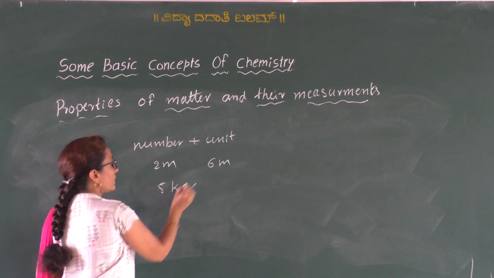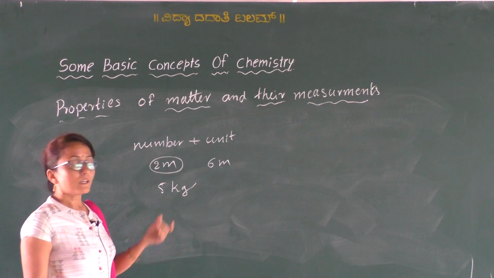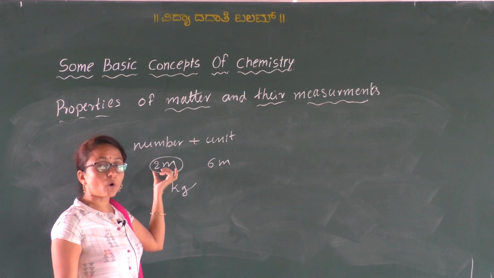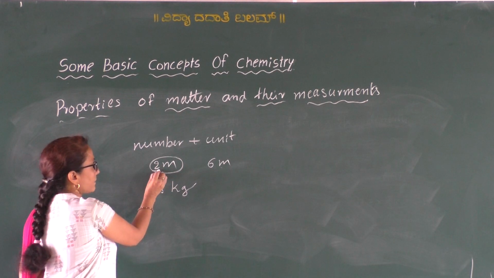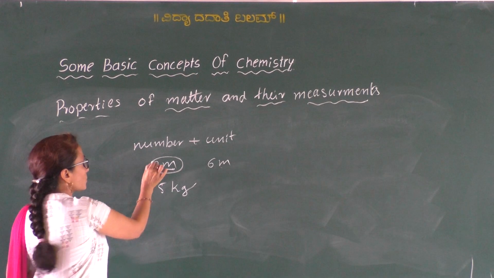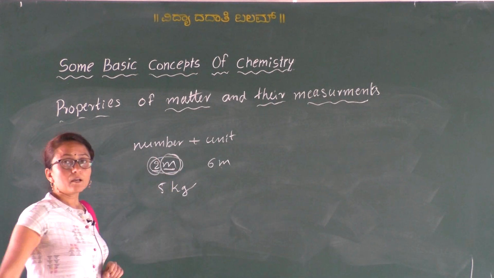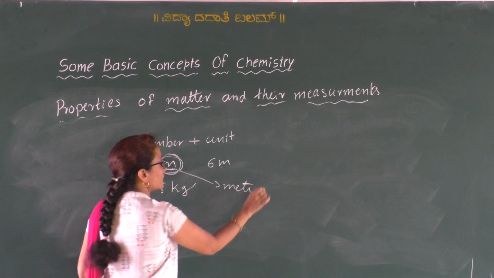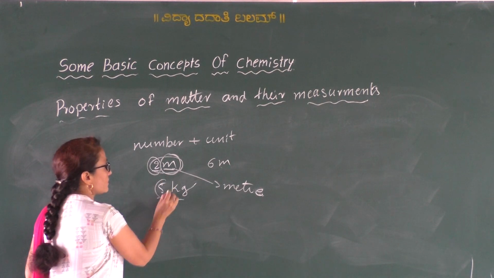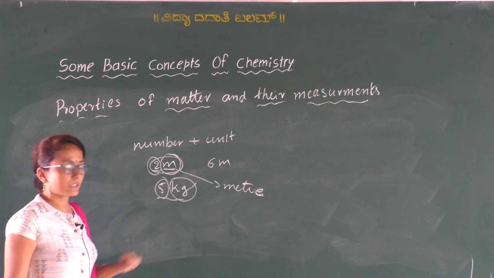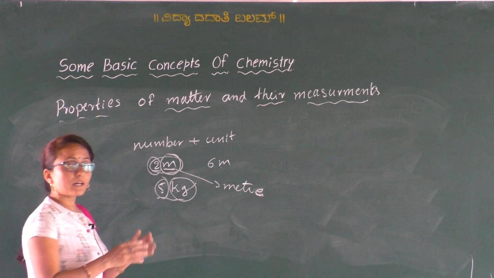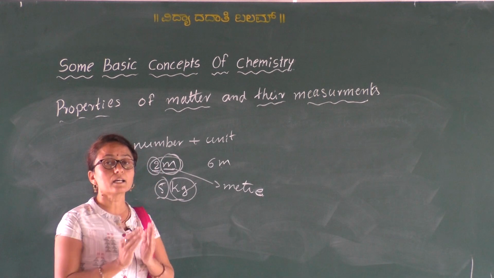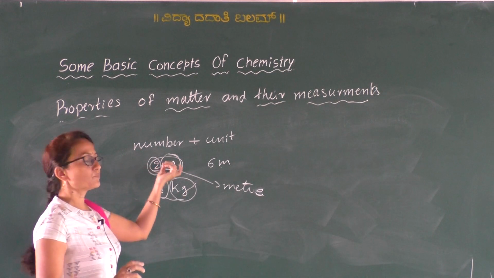So therefore, in all these, this is the representation of an observation or the measurement of the quantitative property. How is it represented? By a number followed by the unit. So 2 is a number and m is the unit, that is meter. It is a unit of what? That is unit of the length. In 5 kg, 5 is a number and kg is the unit, that is unit of mass. So therefore the observation or the measurement of any quantitative property is represented by the number followed by the unit.